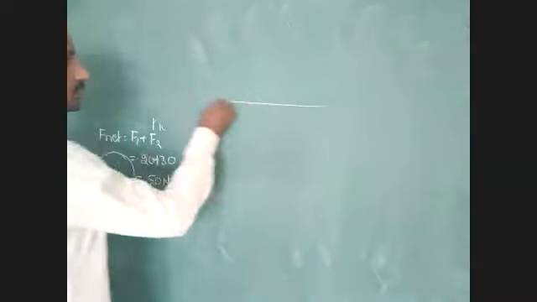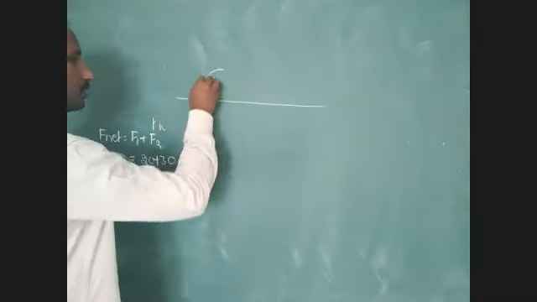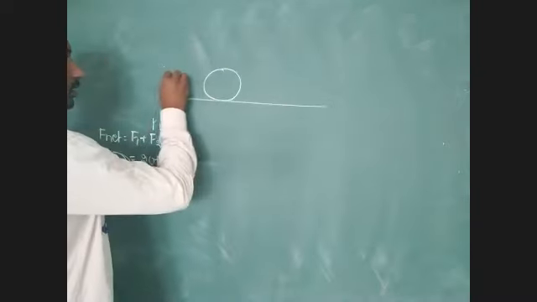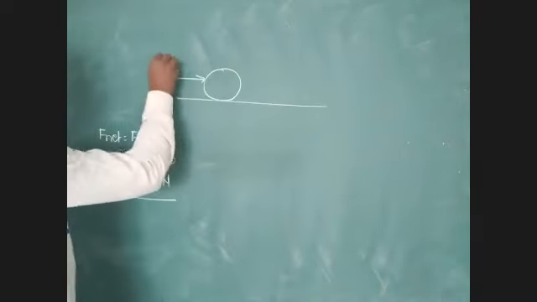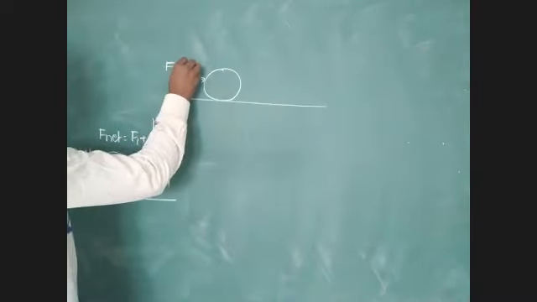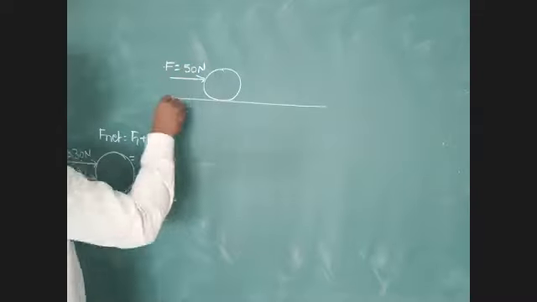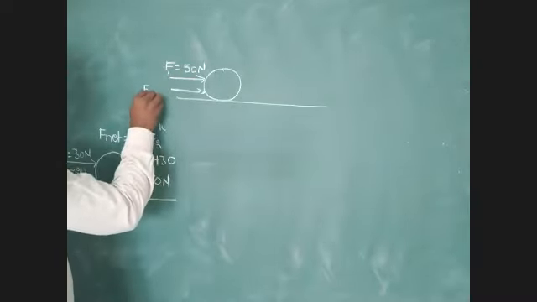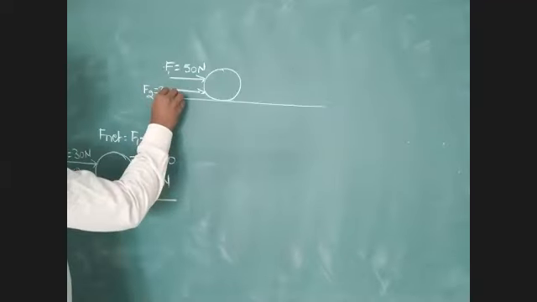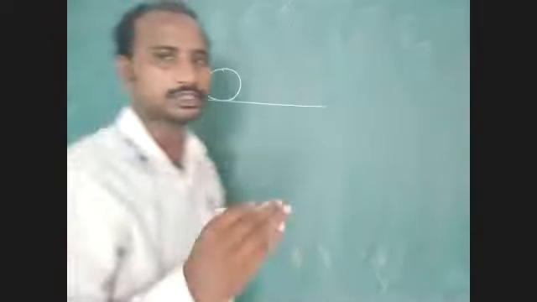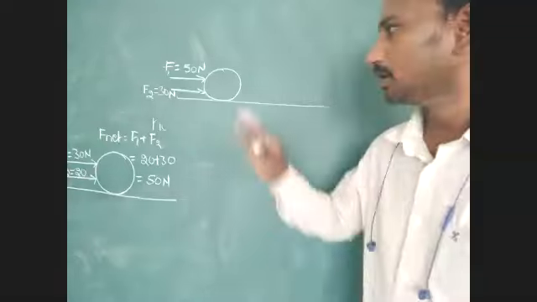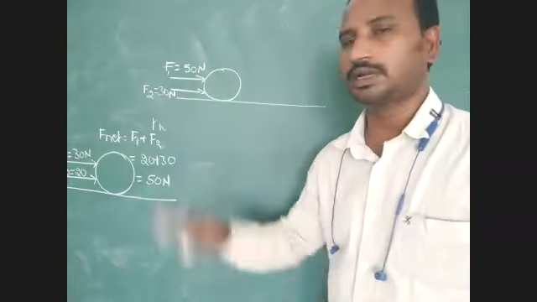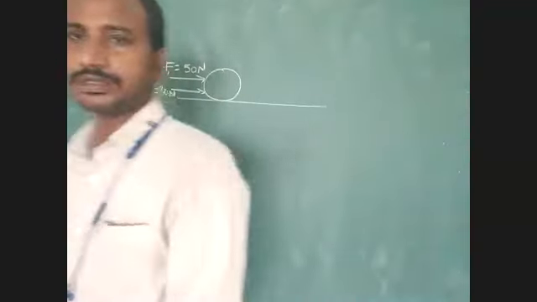Here, just identify this point. Along the horizontal direction, F is equal to 50 Newton. Another force we have to represent, F1 equal to 50 Newtons, F2 equal to 30 Newton force. How many forces are acting along the horizontal direction? Two forces. One is 50 Newton, another one 30 Newton force.